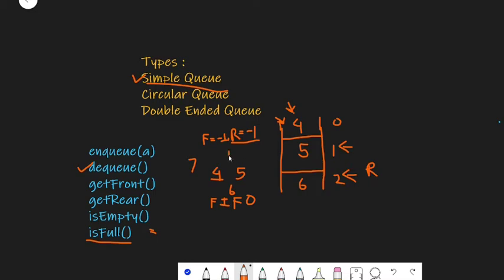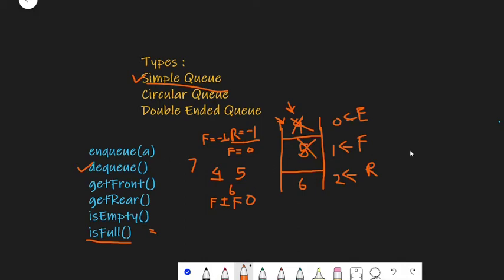So we need to at first increment our front to 0, right? So now our front will be pointing to this index. Currently our front is over here, and hence we are going to pop this element from our queue, right? Next we again perform a dequeue operation. Again this front will increment, and now it will point to index 1, and hence we are going to pop this element from the queue, right?